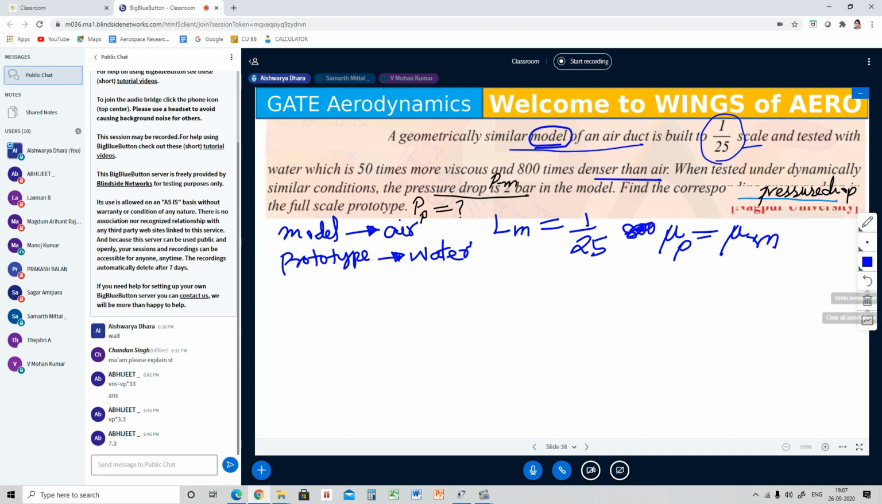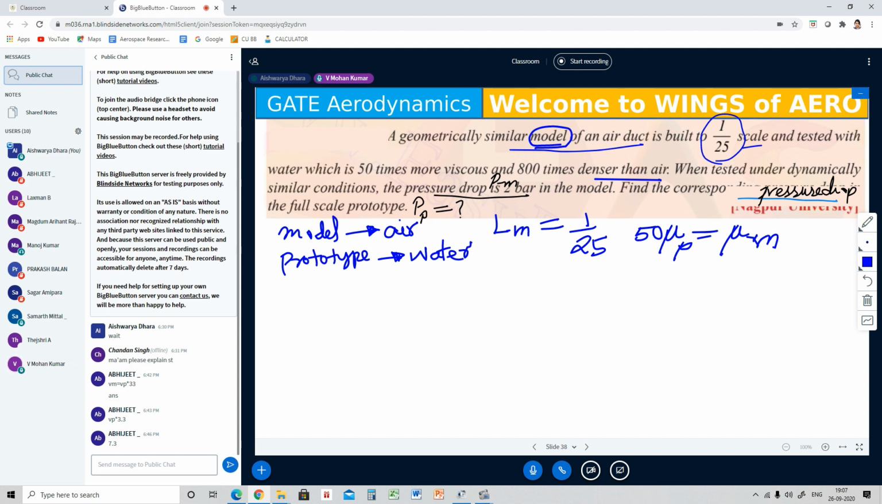sorry, I think it's getting confused again, ma'am. Actually, air is nothing but the prototype, and the model is going to be water. It is to be tested in air, but actually it is being tested in water. That is how we have to put it, ma'am. See, the question explains that it is a model of air duct. They have said it is a model. A model of air duct is built to 1/25 scale